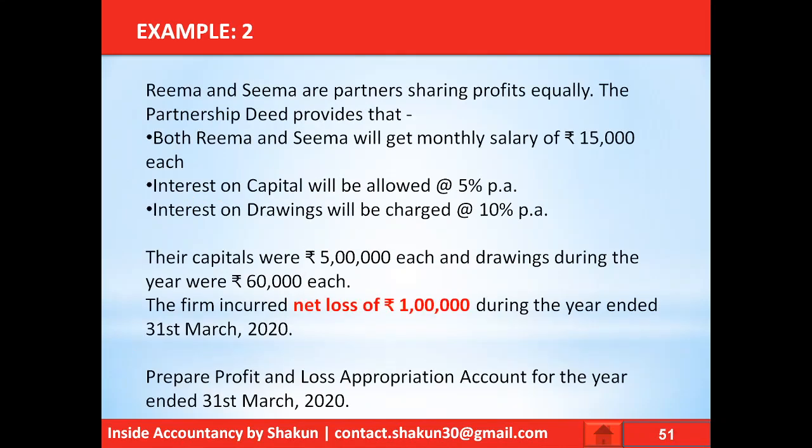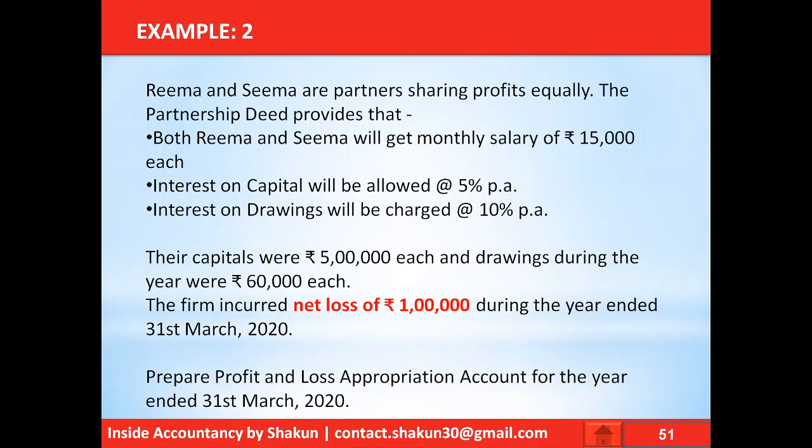Rima and Seema are partners sharing profits equally. Equally means in the ratio of 1:1. The partnership deed provides that both Rima and Seema will get monthly salary of 15,000 each. So that means 15,000 into 12 will be the salary of Rima as well as Seema. Interest on capital will be allowed at the rate of 5%. The capitals are given in the next line as 5 lakh each.